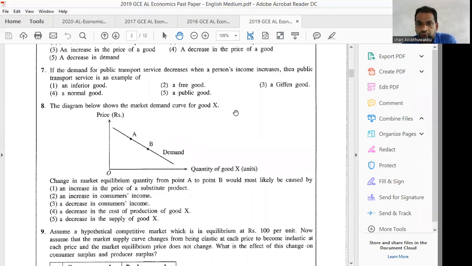You have to remember all the basic concepts in economics, and you have to apply them. When you look at the diagram, you can't directly decide the answer. You have to check by matching each given option to your answer.